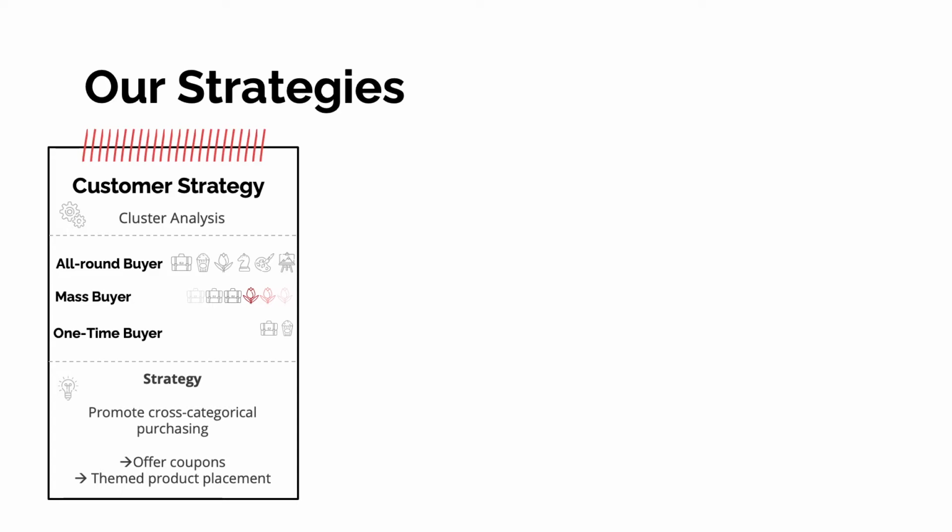Our first goal is to segment the customers by conducting a cluster analysis. The first segment, all-round buyer, includes customers who buy a lot of items from different categories. Next, the mass buyer also have large baskets, but they buy the same products in different styles and colors. The last segment, one-time buyer, includes all customers who only buy a few items and only purchase once.